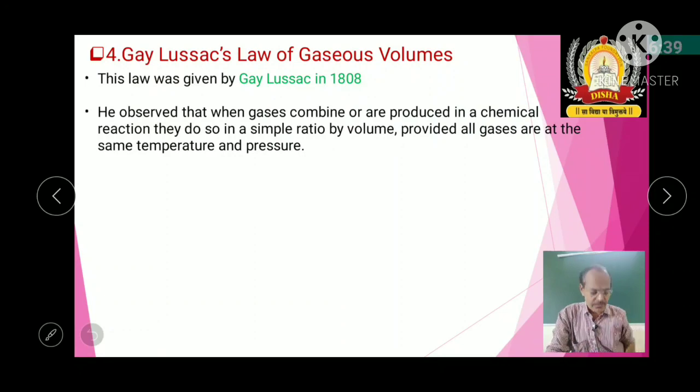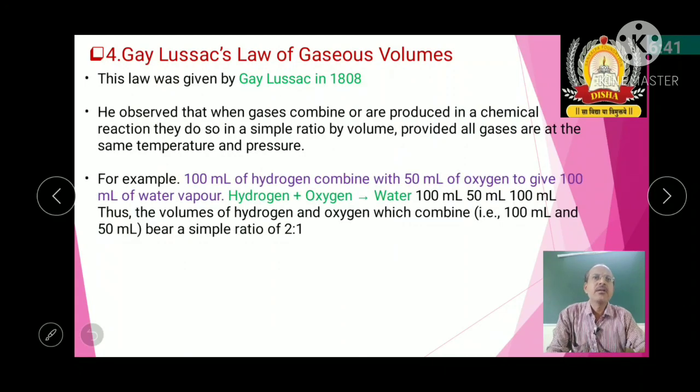Okay, so here we'll have one example. If you take the formation of water, 100 ml of hydrogen combines with 50 ml of oxygen to give 100 ml of water vapor.